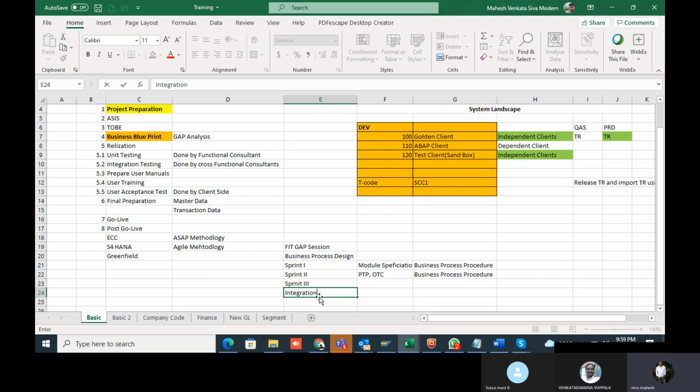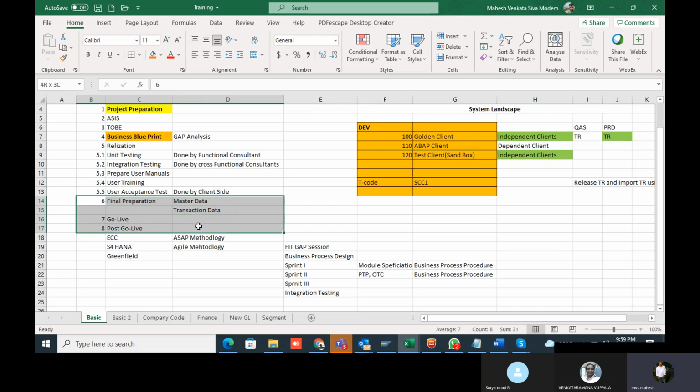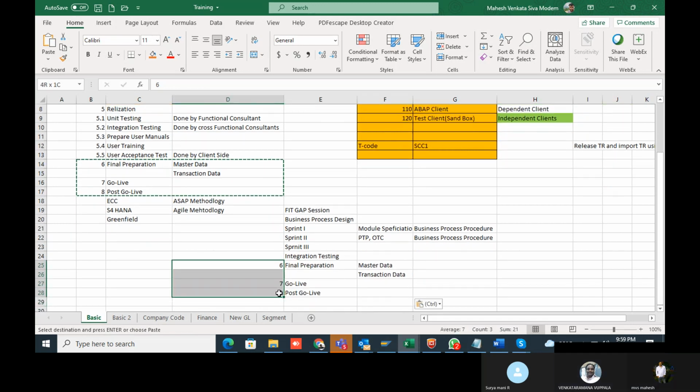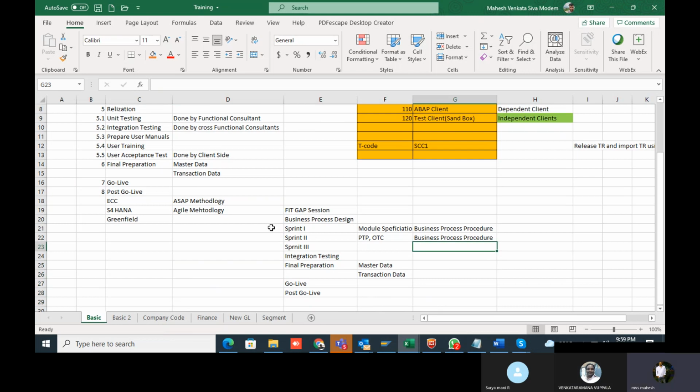These also will be performed by the users only. Once the integration is done, then normally the final preparation and post go-live. This is from the S4HANA side, the FitGap session, sorry, Agile methodology.